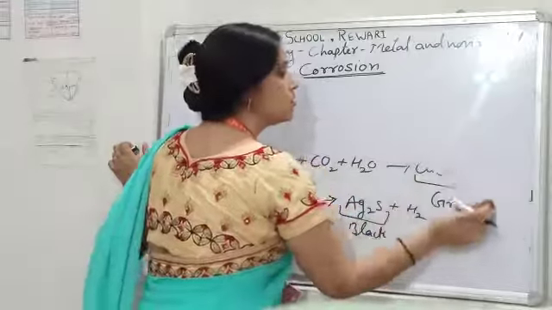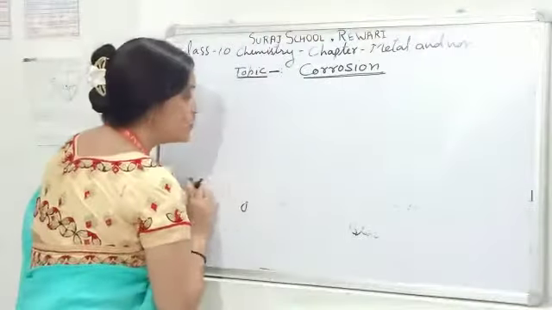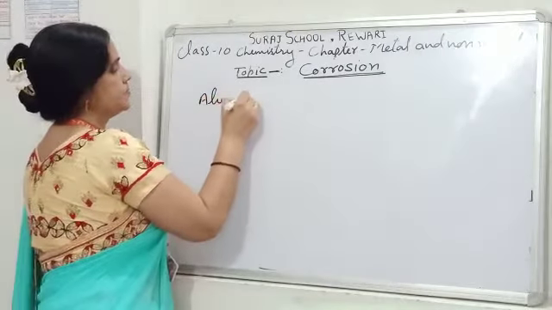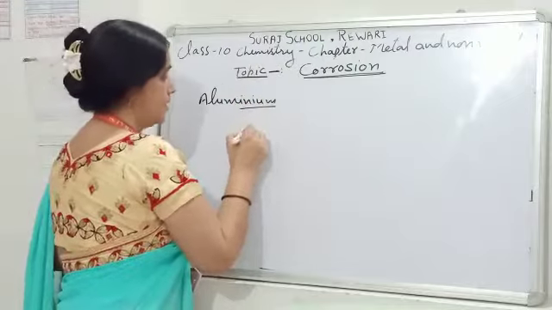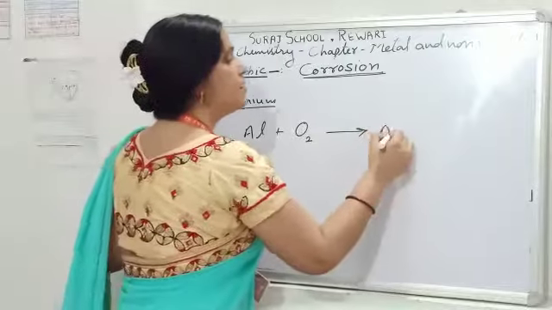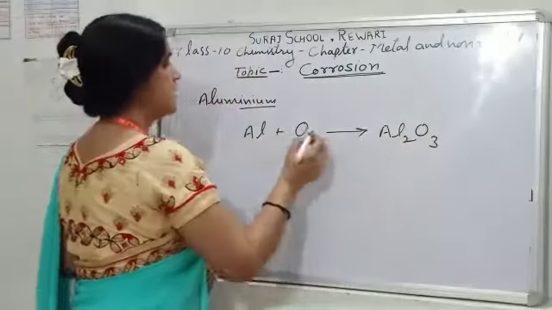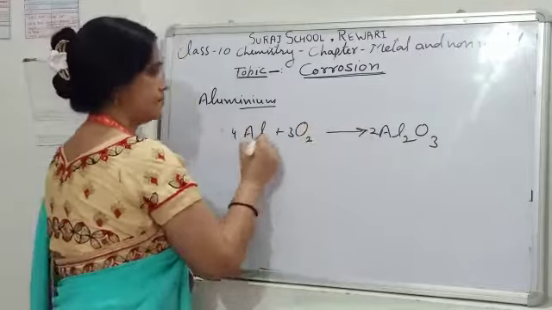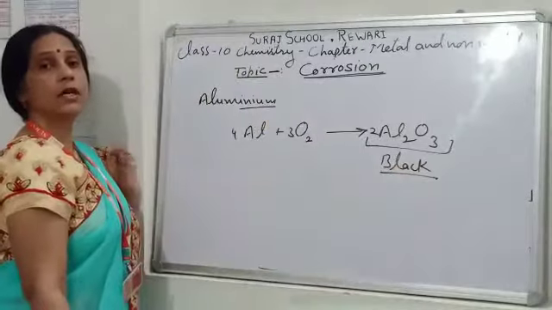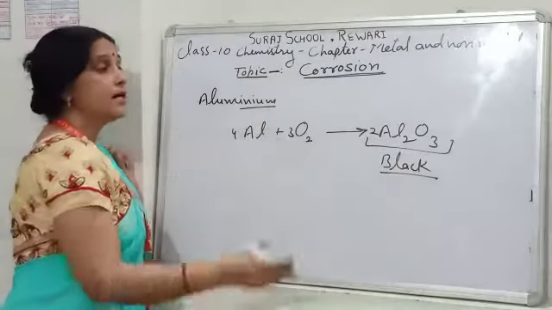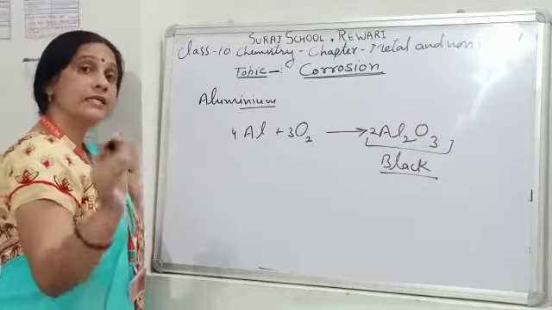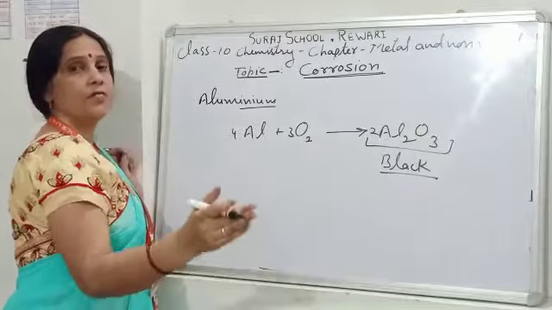Aluminium metal also shows corrosion because aluminium is a very reactive metal. So aluminium reacts with oxygen present in the atmosphere and forms a black layer of aluminium oxide. This black layer of aluminium oxide gets deposited on the upper surface of aluminium metal. But here the positive point is that this layer of aluminium oxide protects the inner aluminium from corrosion.